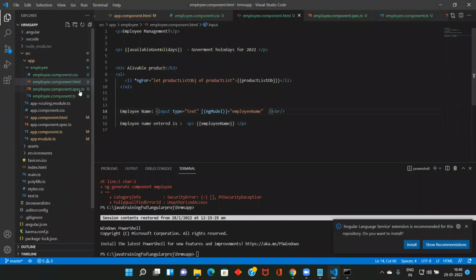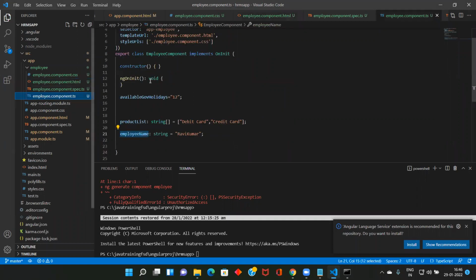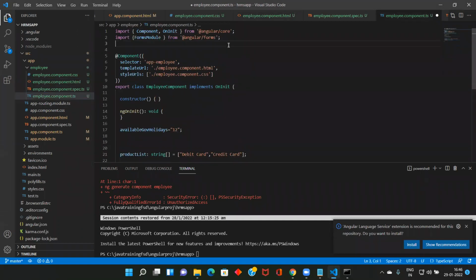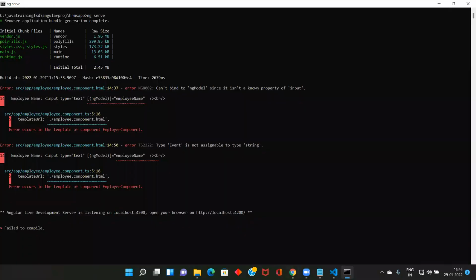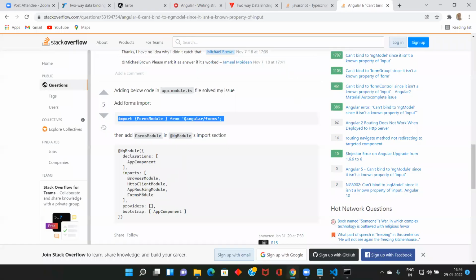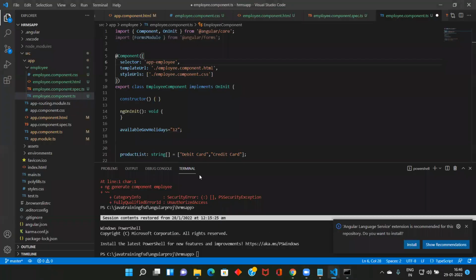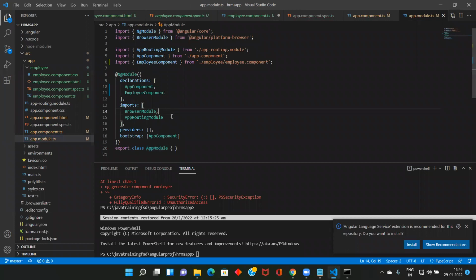Let me go to the component and import the FormsModule, then the imports module. This is the FormsModule. We are using this FormsModule from where we are in this module, so let me import this module also.